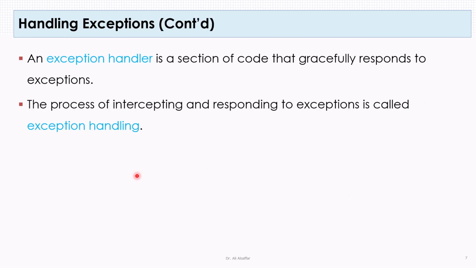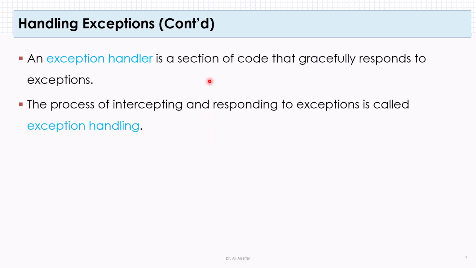So what's the difference between an exception handler and exception handling? An exception handler is a section of code that gracefully responds to exceptions and prevents these exceptions from crashing your program. However, exception handling is the process of intercepting and responding to exceptions. Both are done by a try and catch statement.